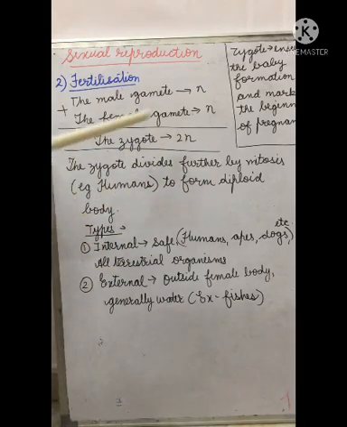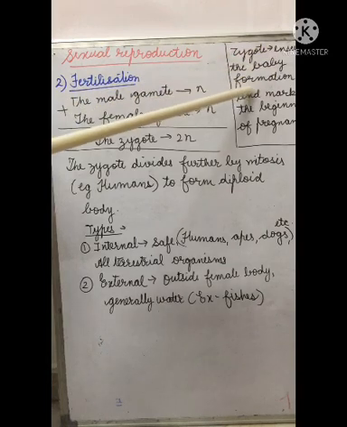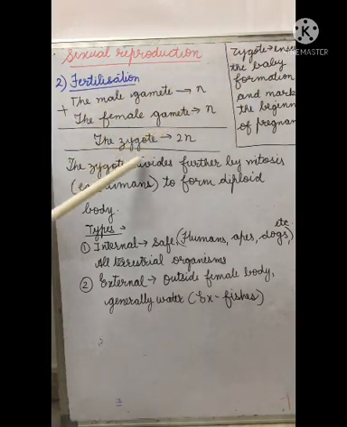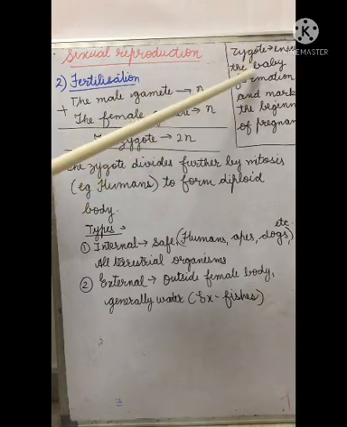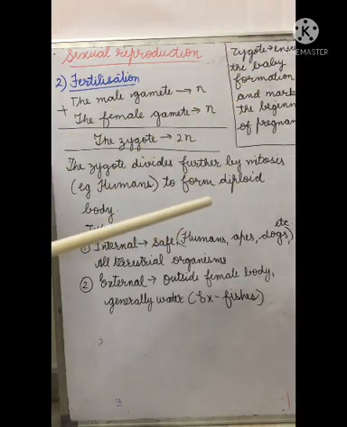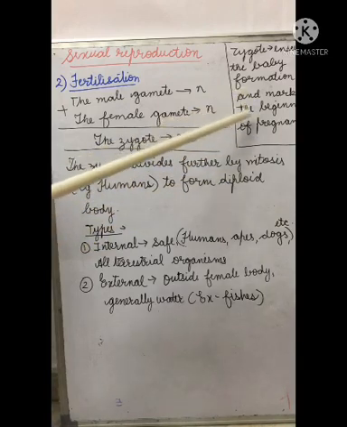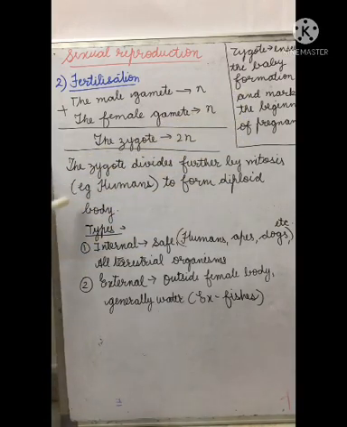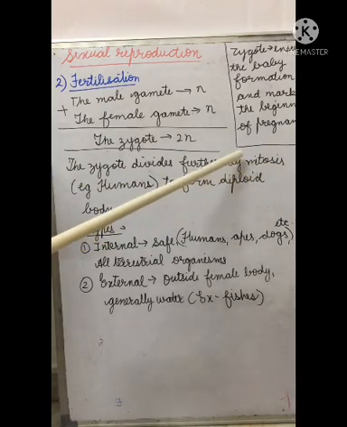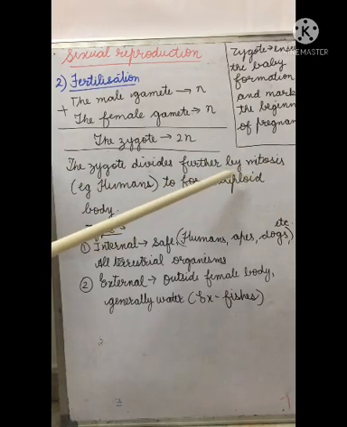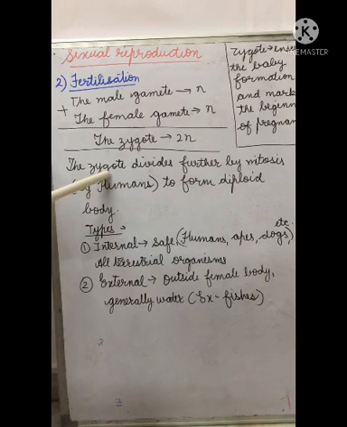Now this zygote ensures the baby formation. After the zygote is formed, in normal conditions it will divide further to form an embryo and then finally a well-developed baby, and this marks the beginning of pregnancy. The zygote divides further by mitosis, because we humans are diploid.